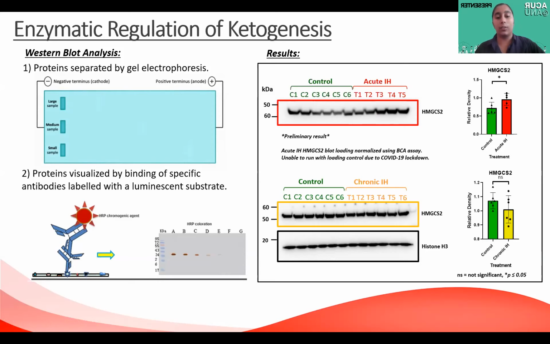Through this method, we found that HMGCS2 protein levels were significantly increased in the livers of rats exposed to acute intermittent hypoxia, but remained unchanged in those exposed to chronic intermittent hypoxia. And these results support the changes we detected in the ketone body acetoacetic acid through our metabolomics screen.